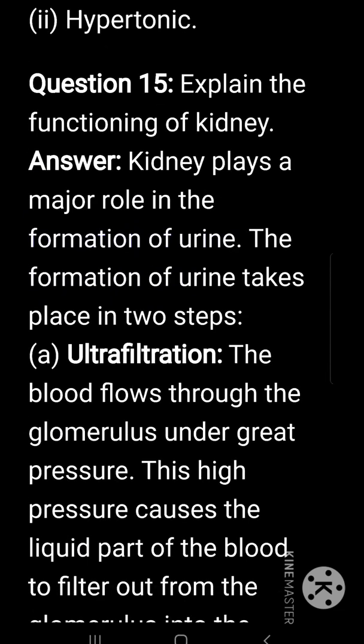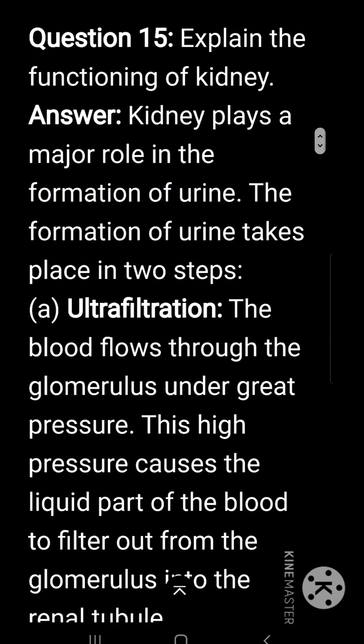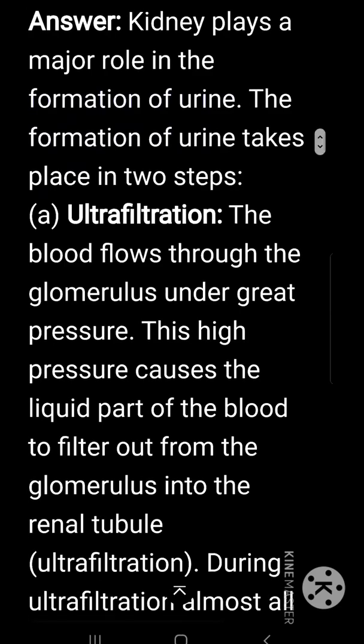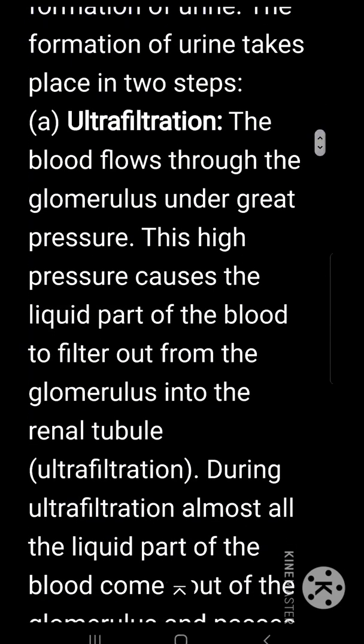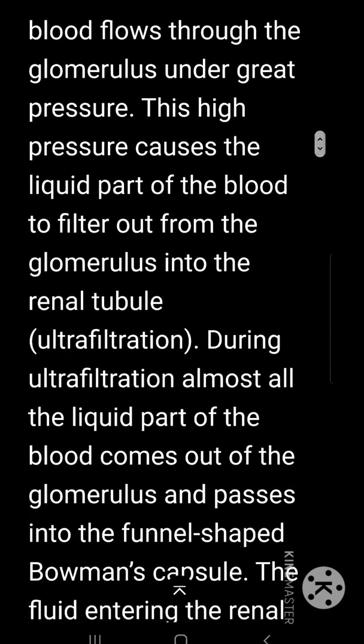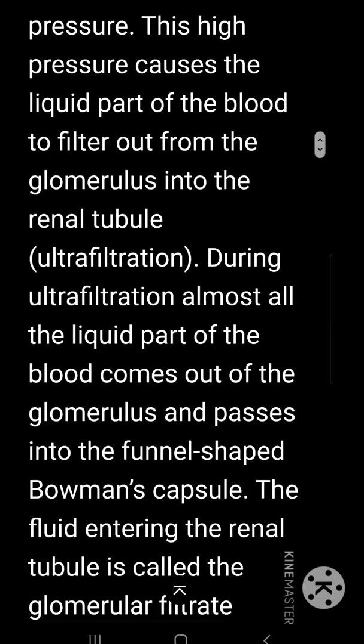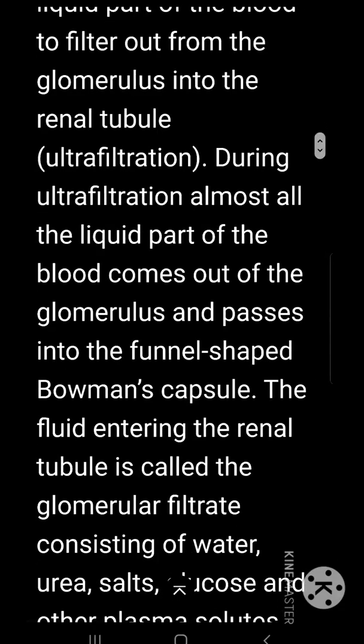Explain the functioning of kidney. Kidney plays a major role in the formation of urine. The formation of urine takes place in two steps. Ultrafiltration: the blood flows through the glomerulus under great pressure. This high pressure causes the liquid part of the blood to filter out from the glomerulus into the renal tubule.